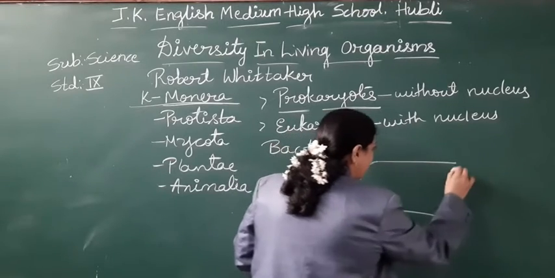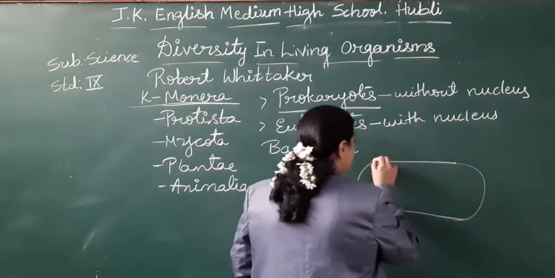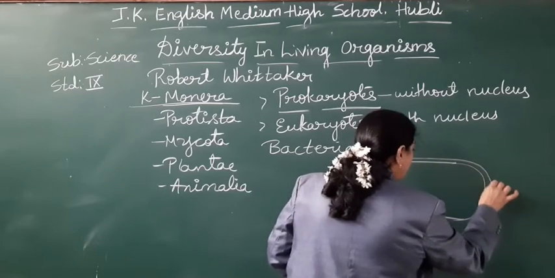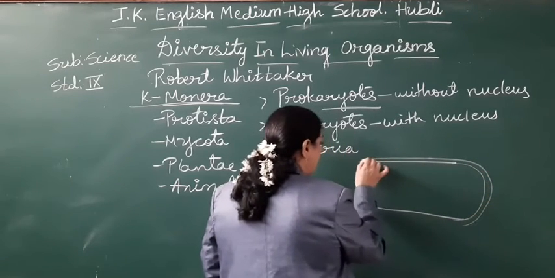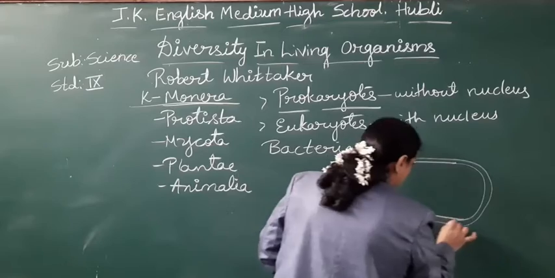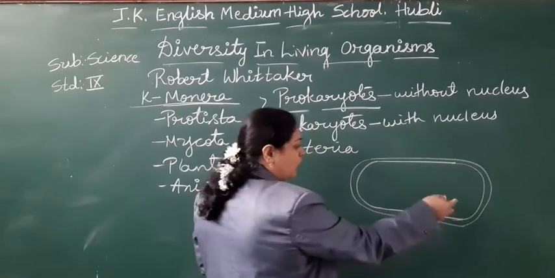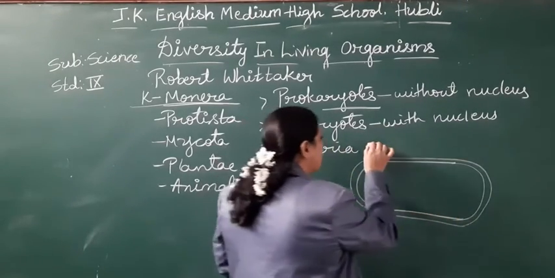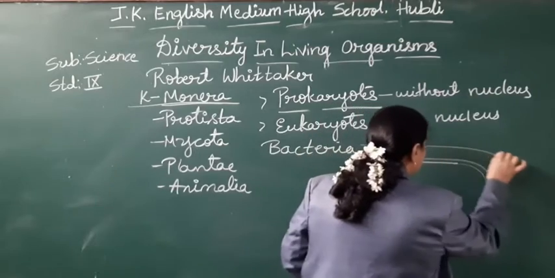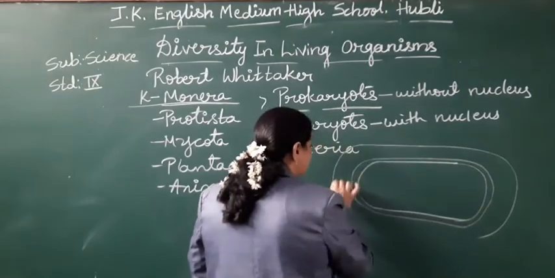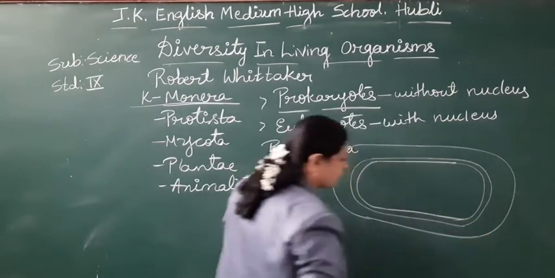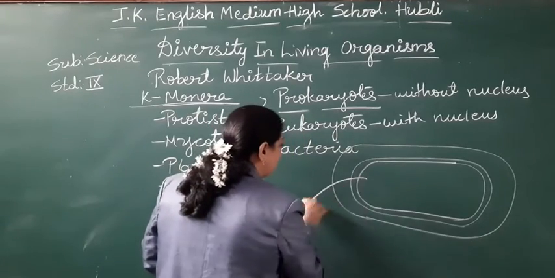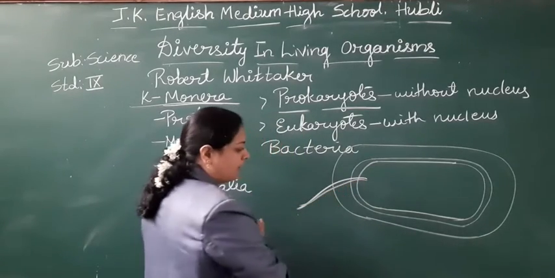Right? Let me draw one diagram, students. Bacteria have a cell wall, remember? Cell wall, cell membrane. Few bacteria have one more outer covering, that is called capsule. And here you find the presence of flagella.